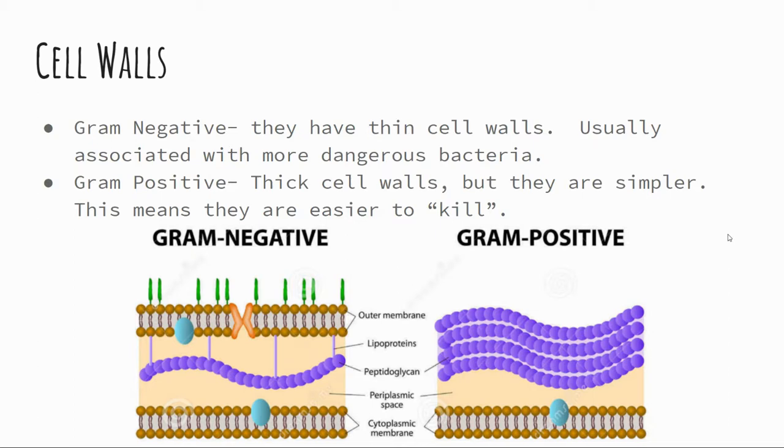So even though you may have some words associated with the structure of these bacteria, as you may think that they are not as strong, so to speak, they are typically more dangerous. Then your gram-positive bacteria have thick cell walls, but are a little bit more simple in their composition, which means that they are easier to kill.